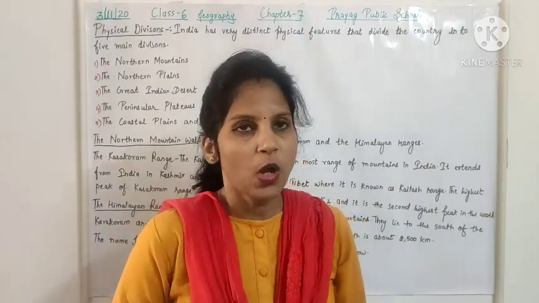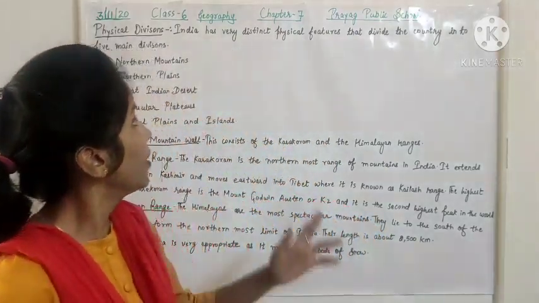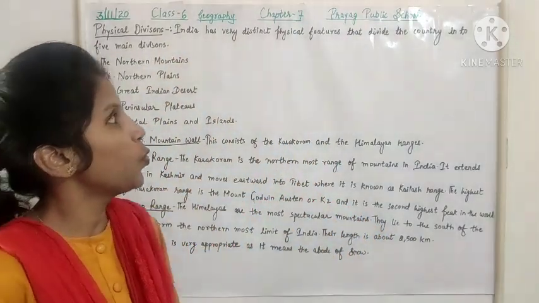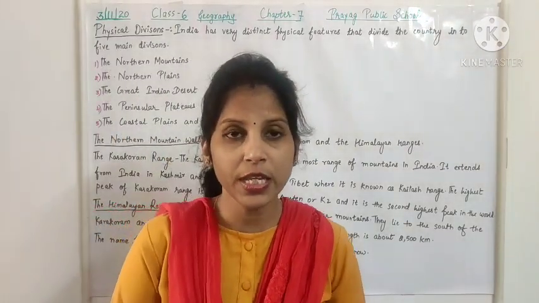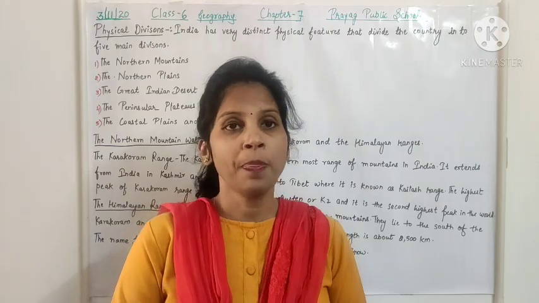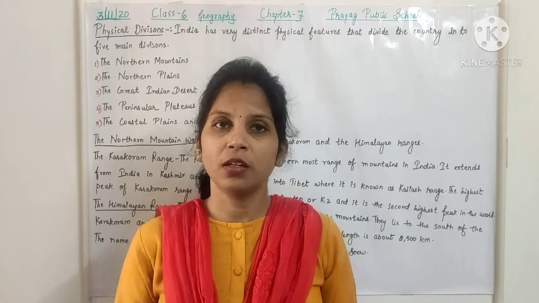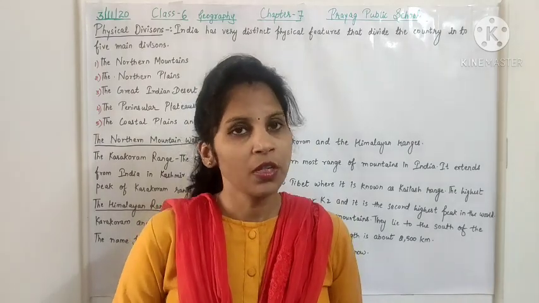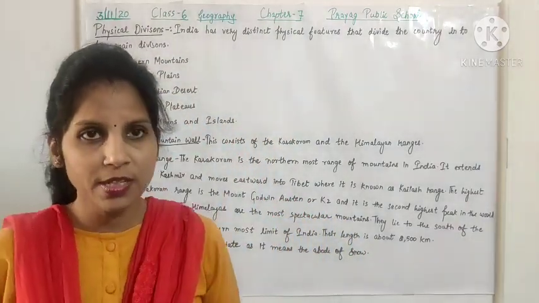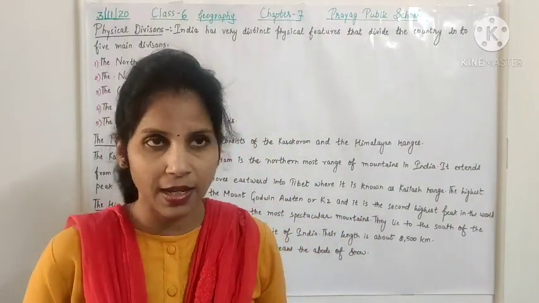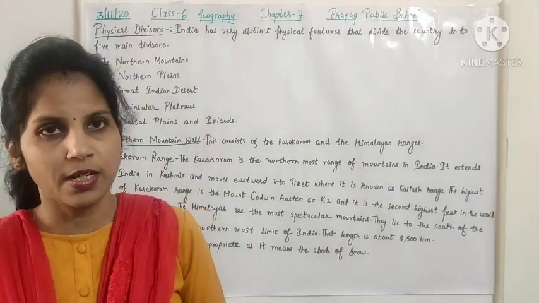Physical divisions. Now we will study the physical features or physical divisions of India. India has very distinct physical features that divide the country into 5 main divisions. If we see the country India, it has very unique features and it is divided into 5 main regions. तो ये 5 divisions में बटा हुआ है. First one is the northern mountains, that is the Himalayas. Then the northern plains, the Great Indian Desert.